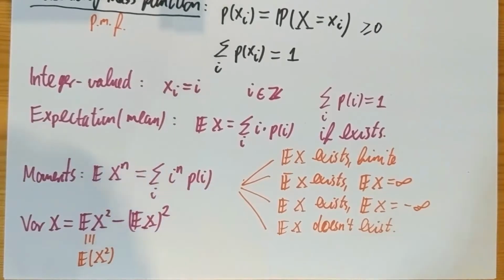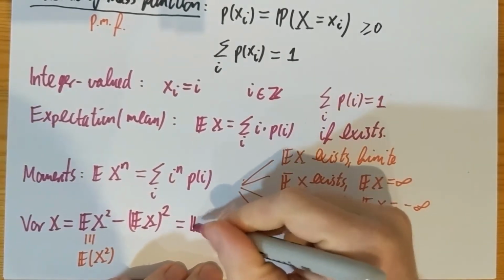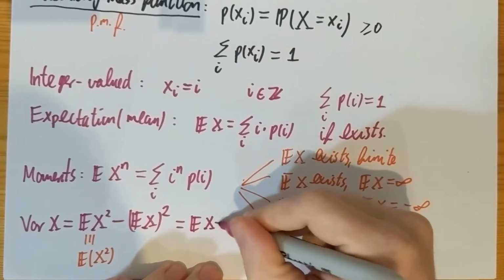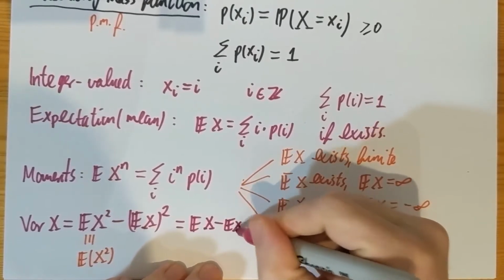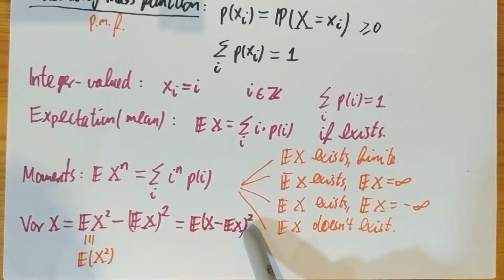And then everybody knows that the variance has this equivalent form of the expectation of X minus the mean, squared. This way, again, the square is underneath that expectation here.